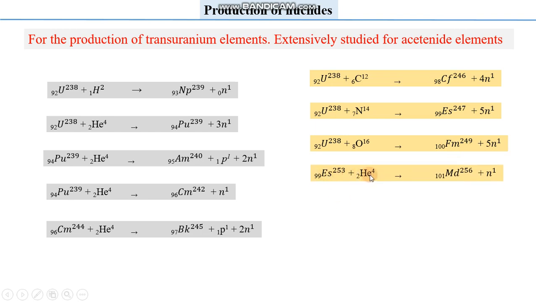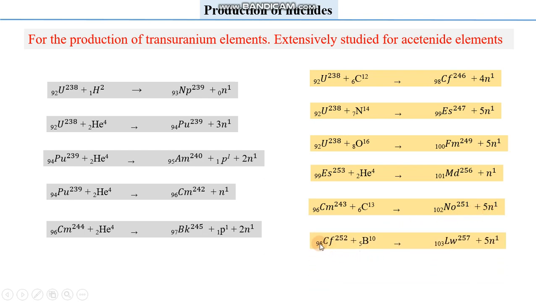Einsteinium bombarded by helium or alpha particle can be used for mendelevium, and curium bombarded by carbon-13 can be used for the synthesis of nobelium along with five neutrons. And lastly, californium bombarded by boron-10 can be used for the last member of the series, that is lawrencium, along with five neutrons.